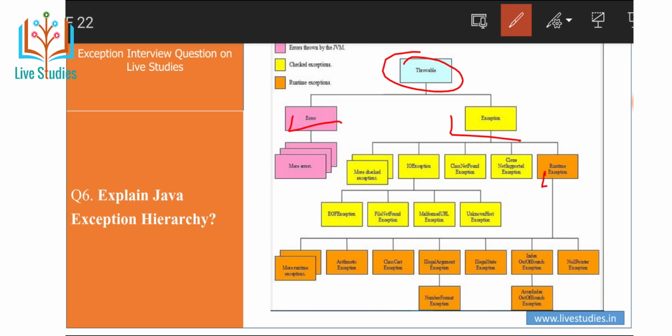Another point is runtime exception. Runtime exceptions occur because of bad programming, for example trying to retrieve an element from an array. We should check the length of the array first before trying to retrieve the elements, otherwise it might throw an array index out of bound exception at runtime, and runtime exception is the parent class of all runtime exceptions.